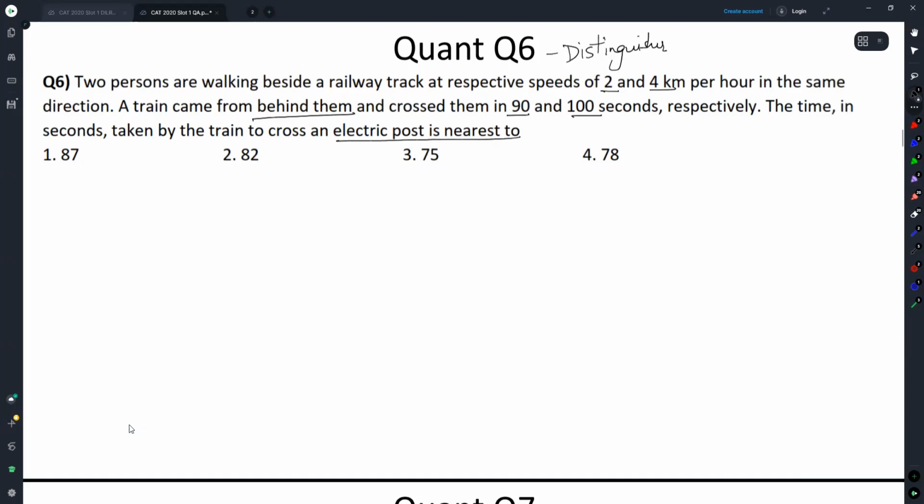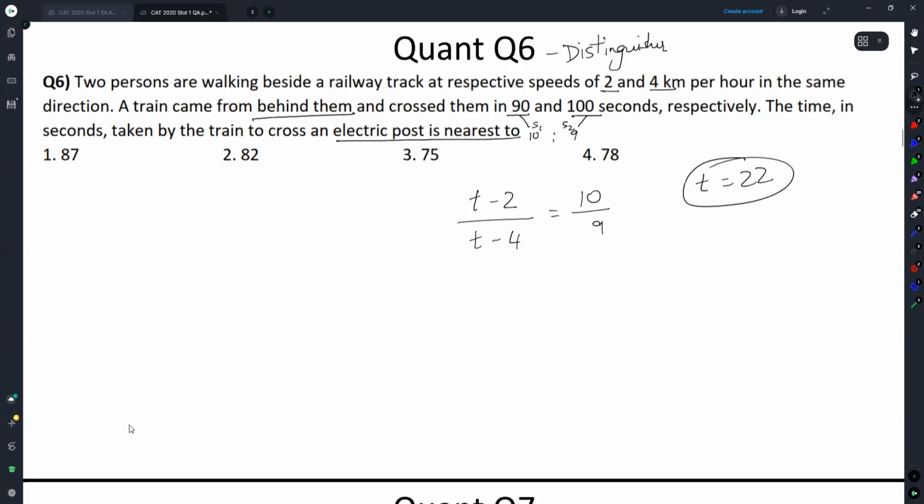Now there is a mathematical way. I'll do the equation way later. Right now, can you tell me ratio speeds here will be 10:9? Speed 1 to speed 2 is 10:9. So speed of train minus 2 by speed of train minus 4 is equal to 10:9. Can you directly jump to t equal to 22?